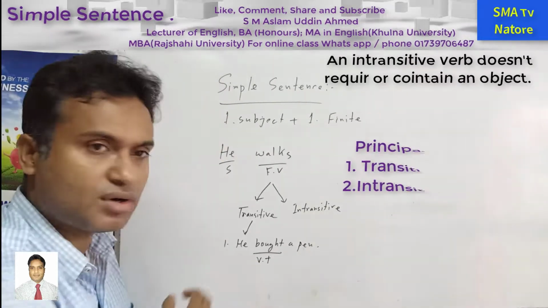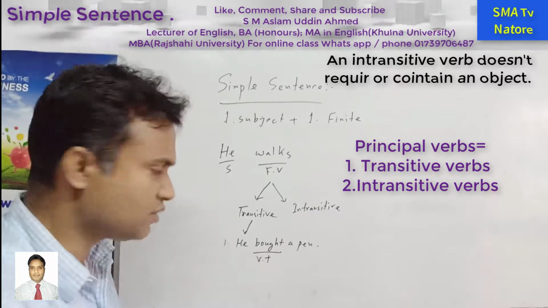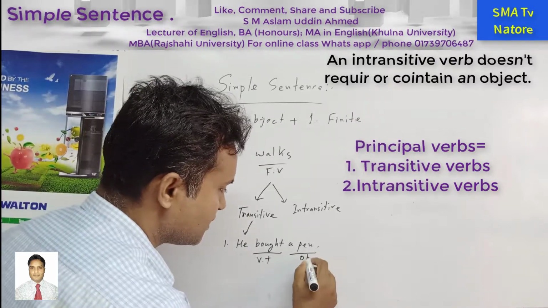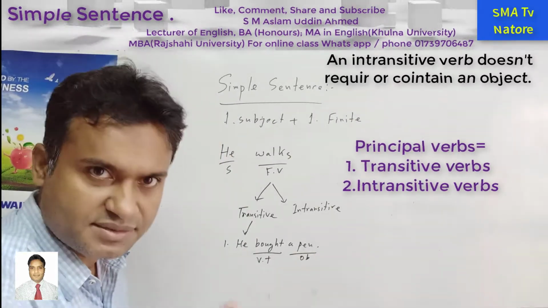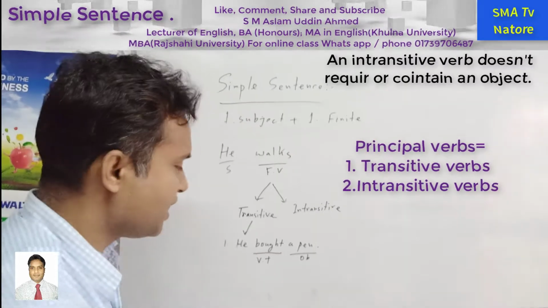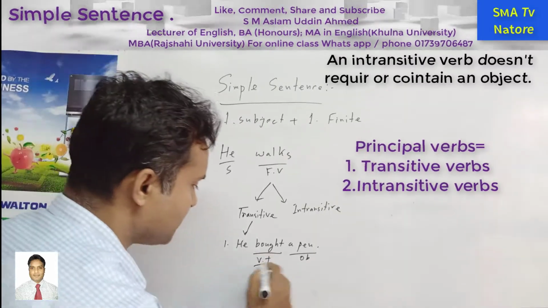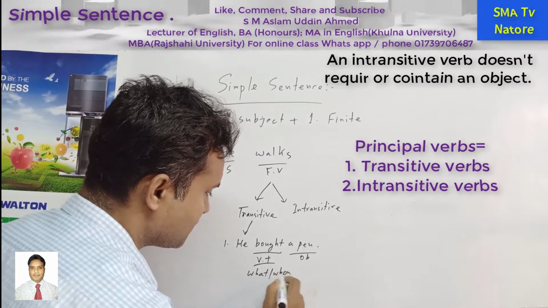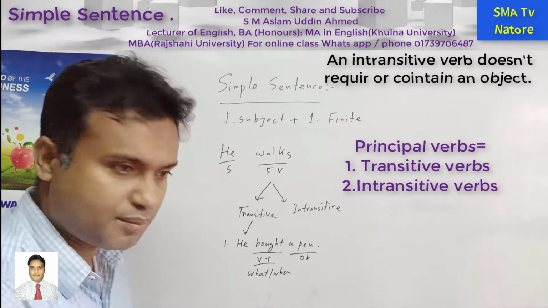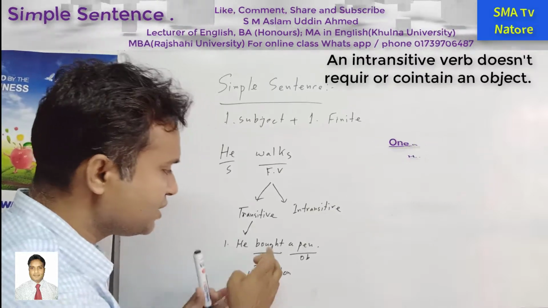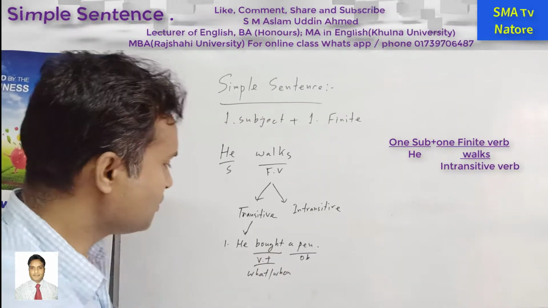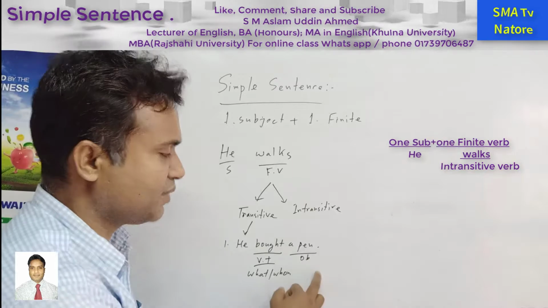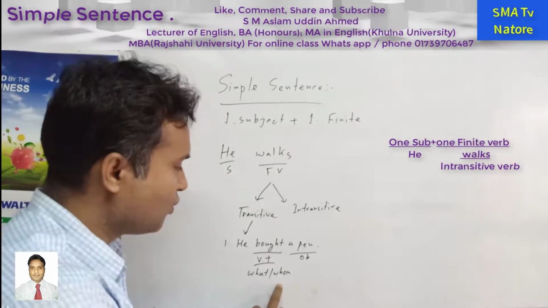So why is it called the transitive verb, Mahi? Because it has the object. The first feature is that it has the object. And if we ask this verb what and whom, if we ask the question with the words what and whom, it will give us the answer. For example, what bought? A pen. Okay. Whom bought? He.